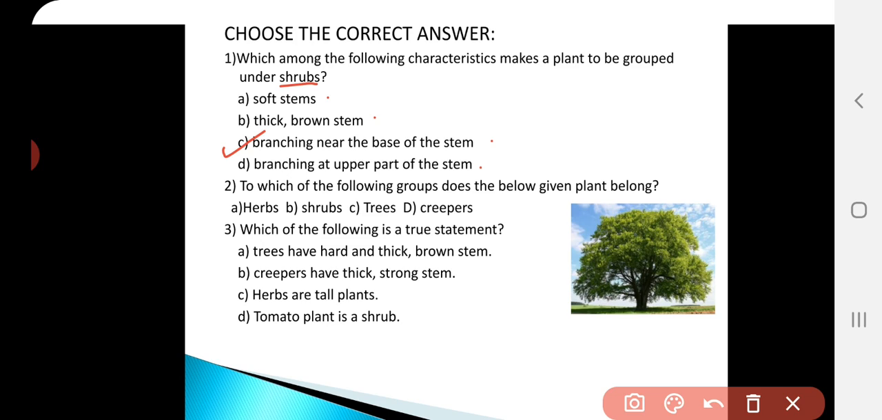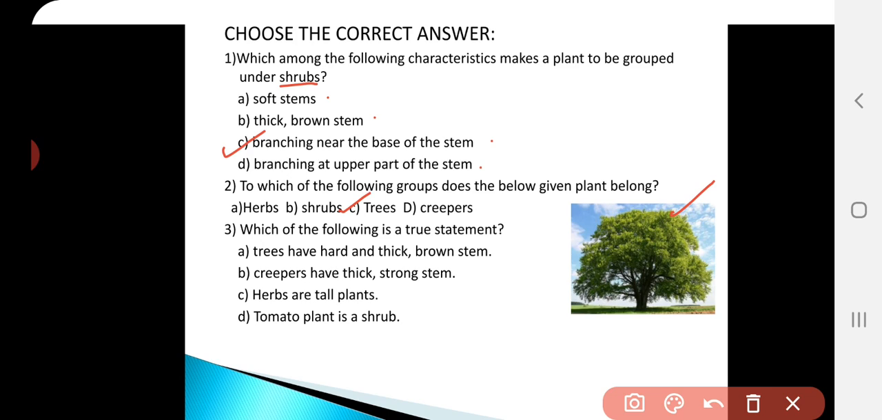Okay. And coming to the second question. To which of the following groups does the below given plant belong? So here you can see a picture. So to which group does it belong? The options are herbs, shrubs, trees, creepers. It is a tree. That is option C is the right answer.